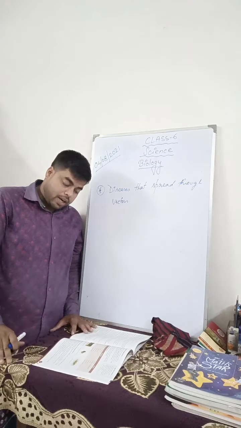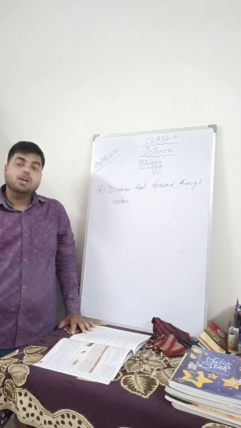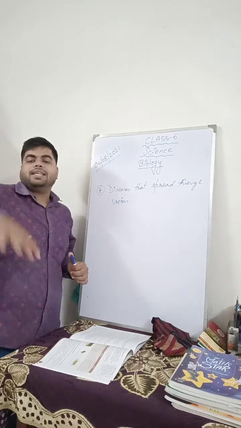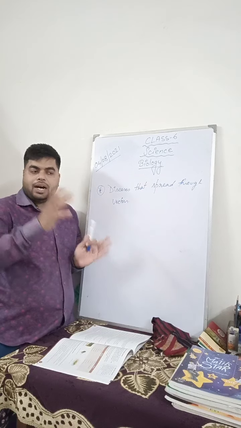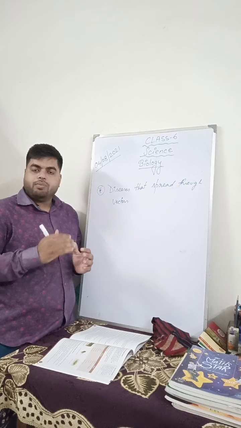If your surroundings are not hygienic, they can house cockroaches, mosquitoes, rats, stray dogs, etc. So if the environment is not proper, not safe, not clean, these vectors can make a house in that place, and they can transfer the disease from one person to another.